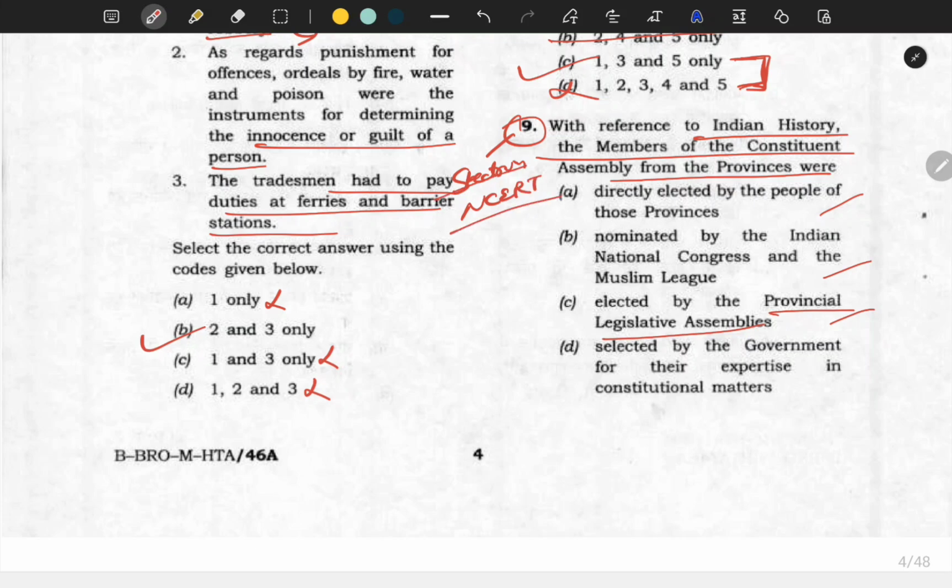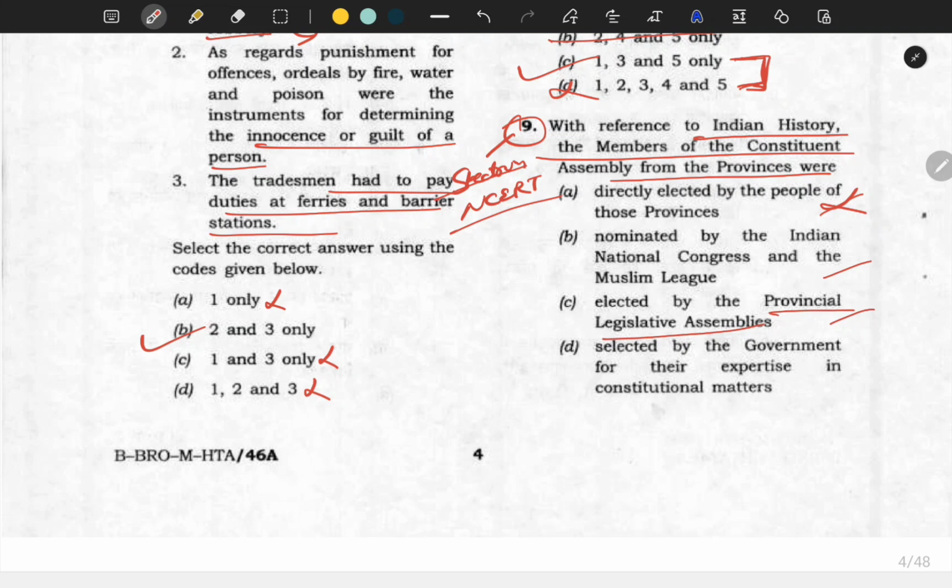So what could be the answer? See, at that time, even when we got independence, the voting rights were not given to the whole population. It was to certain segments only. So it can't be directly elected by the people. Nominated by Indian National Congress and the Muslim League? Then what about the other parties that were there? It is not like only the Indian National Congress and Muslim League were the important ones. So it may or may not be.